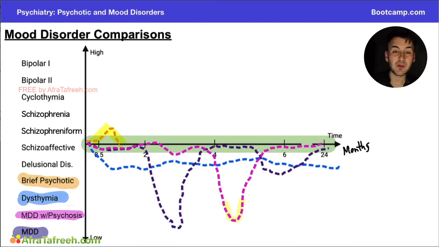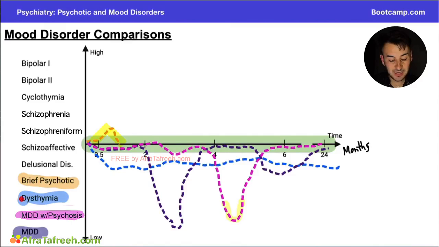And it's important to note that these psychotic symptoms are due to stress, and stressors usually cause an increase in energy or a decrease in energy, just depending on the stressor in someone's life. So it's important to note that these psychotic symptoms are due to a stressor and are going to last less than 1 month in duration.